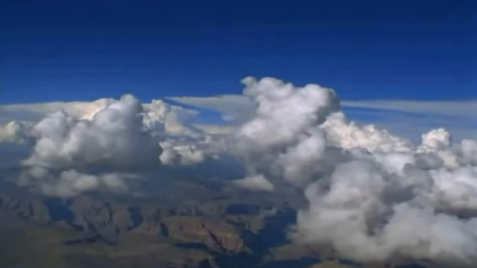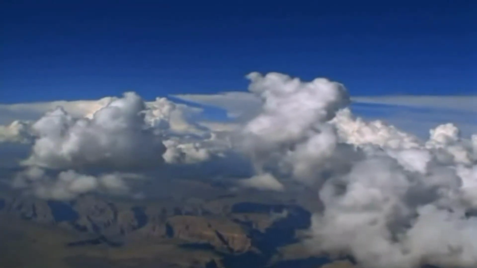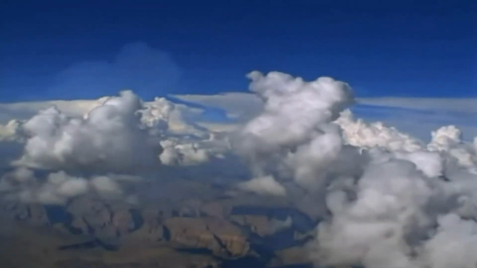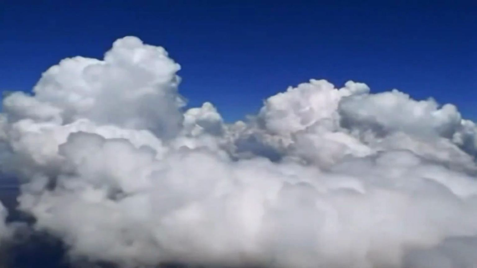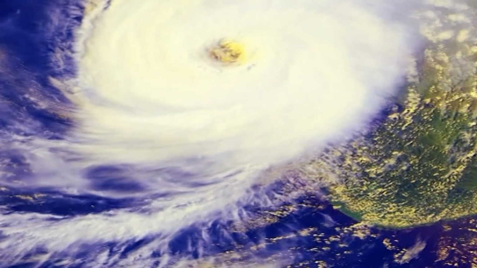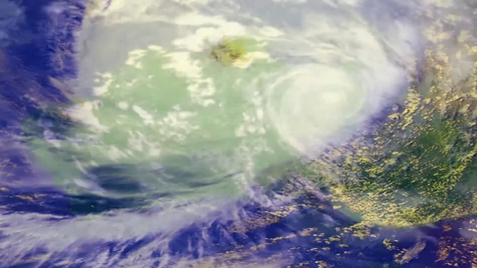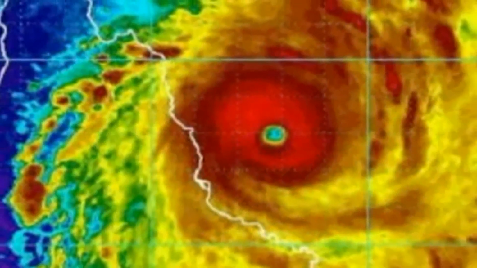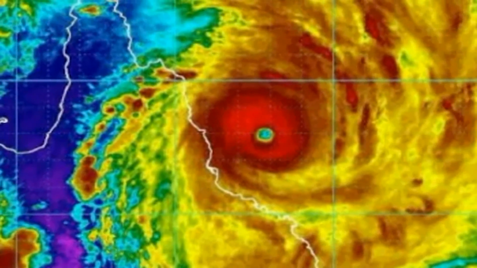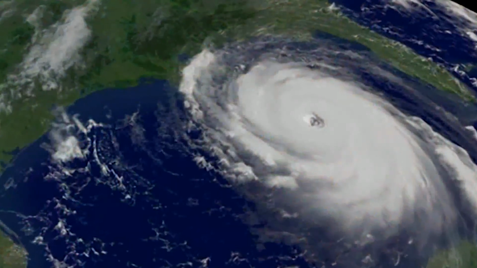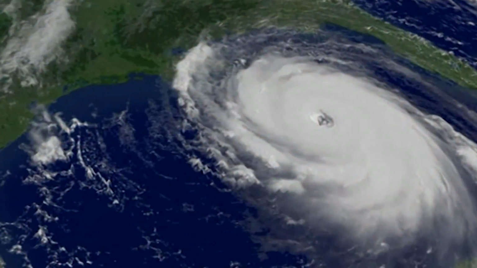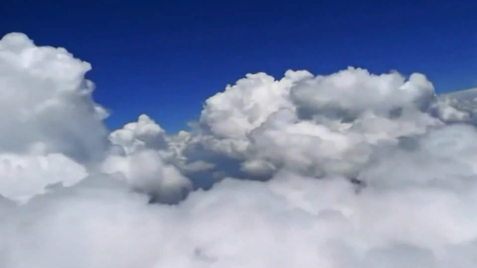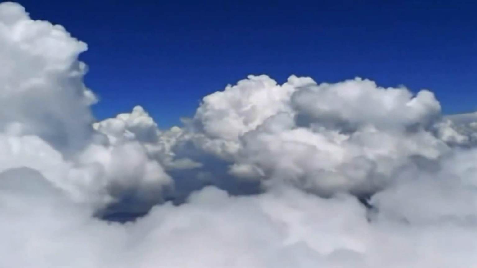Coming to air pressure and wind. The wind blows because of differences in air pressure from one location to another. Wind blows from areas of high pressure towards areas of low pressure. If the high pressure area is very close to the low pressure area, or if the pressure difference is very great, the wind can blow very fast.